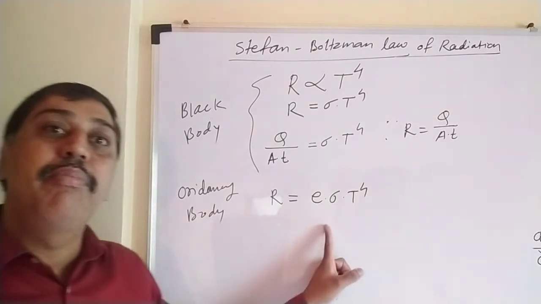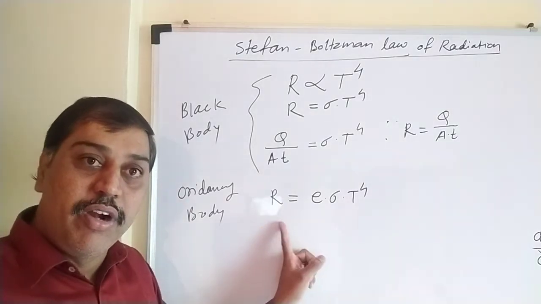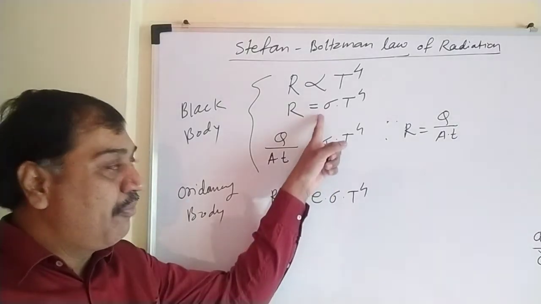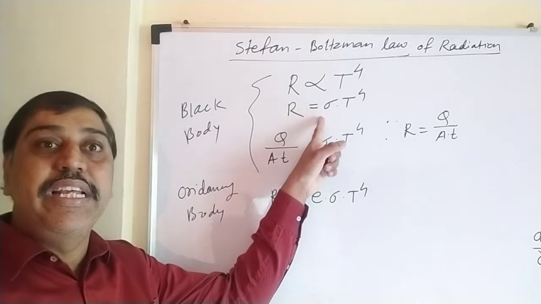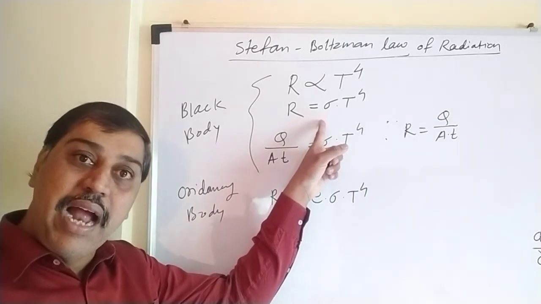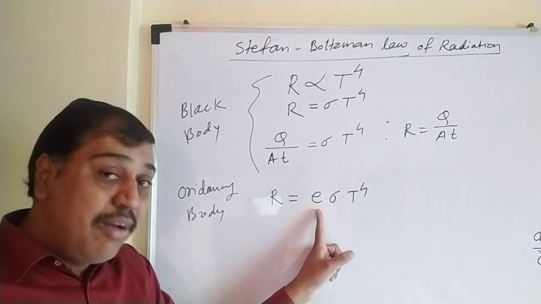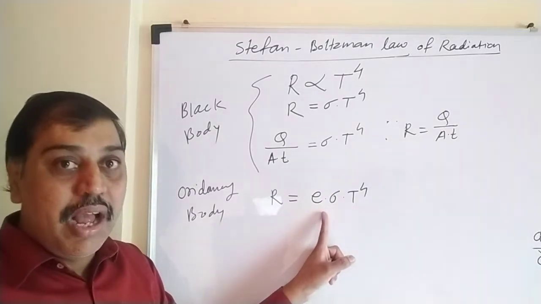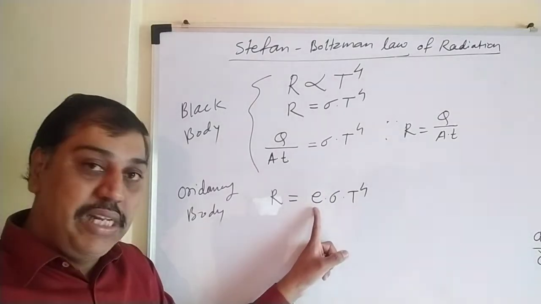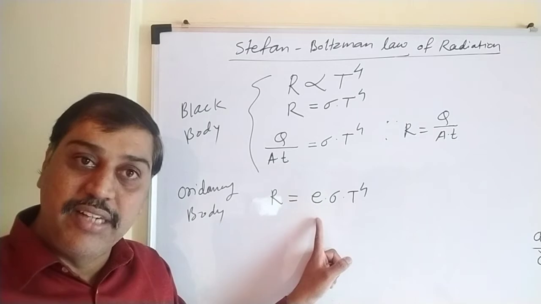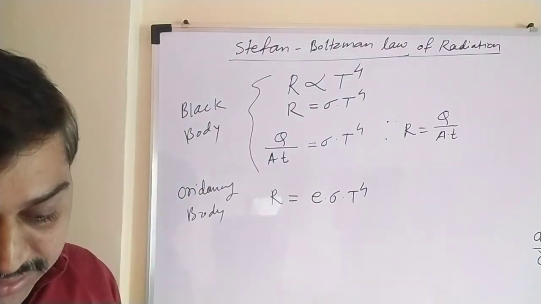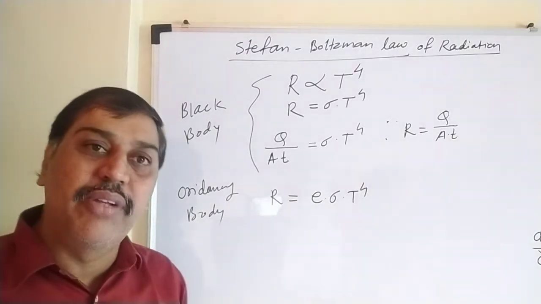This is the same law, Stefan-Boltzmann's law, for an ordinary body. Just remember, here we have not taken E because E equal to 1. Everything absorbed, everything gets emitted by the black body. But here it is not a black body, so it has some coefficient of emission, that is nothing but E less than 1. That's why we should consider E here. That is the only difference. Apart from this, suppose we have the hot body.